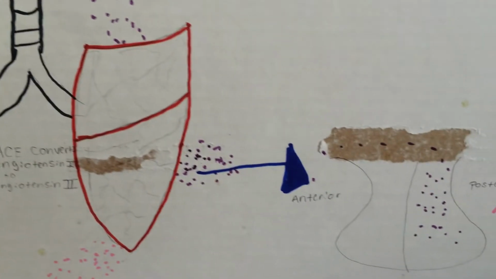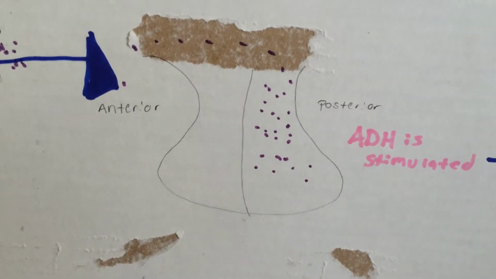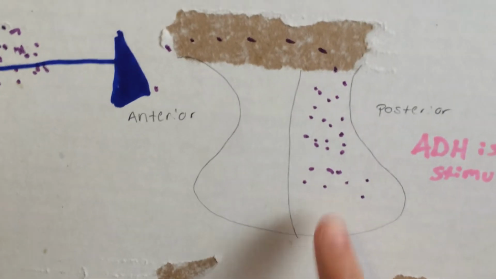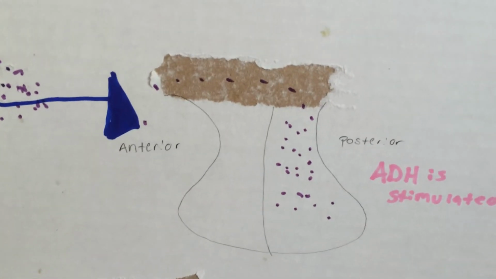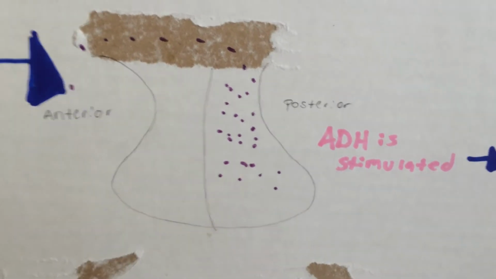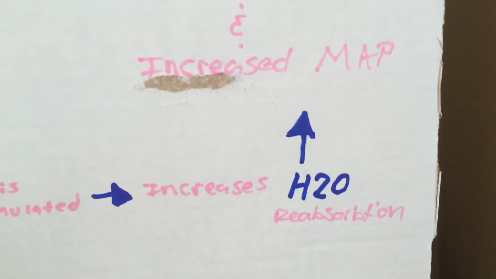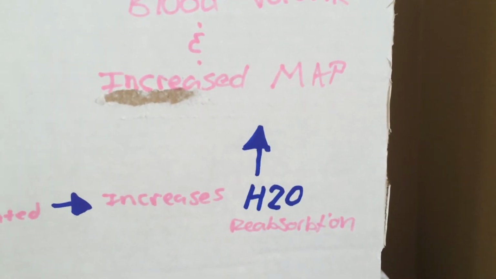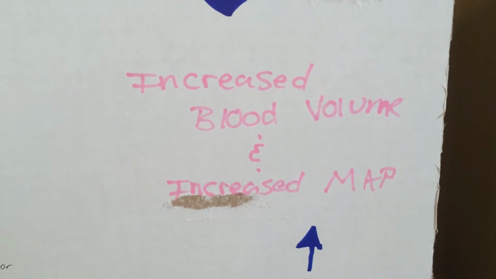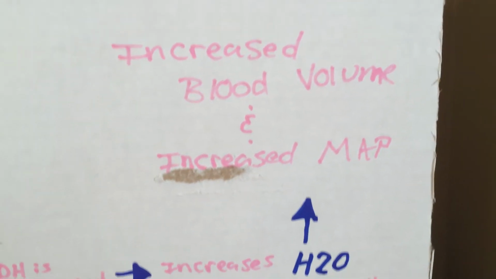The angiotensin 2 also targets the posterior pituitary, located here, and that stimulates the antidiuretic hormone, which increases H2O absorption, so it makes you thirsty. And then that also leads to an increased volume of blood and an increased MAP, which is blood pressure.